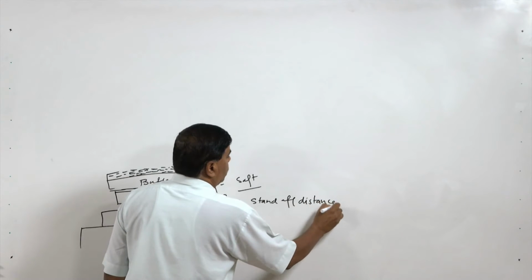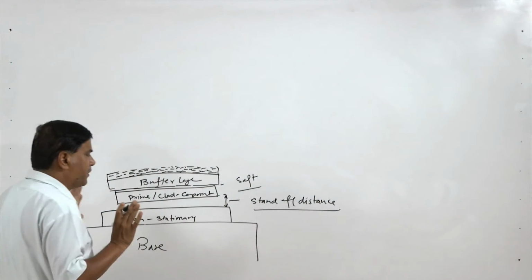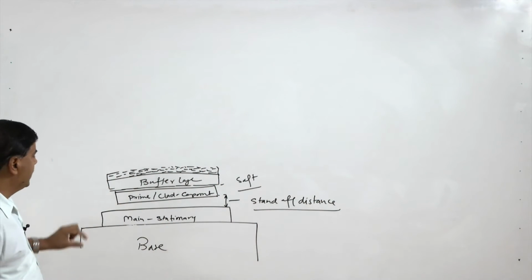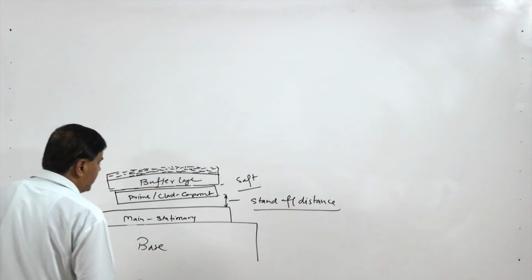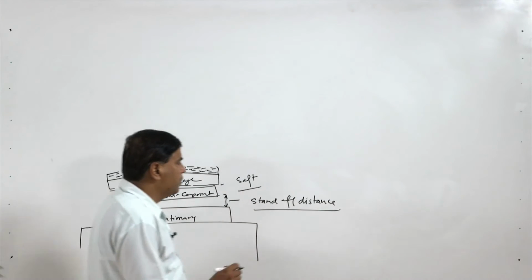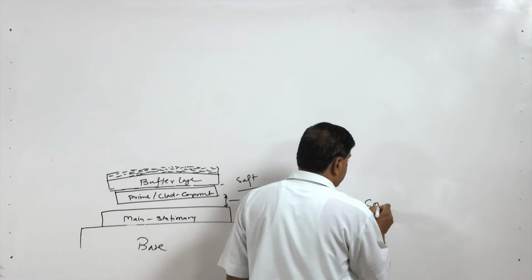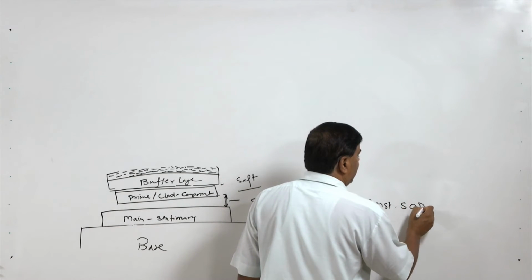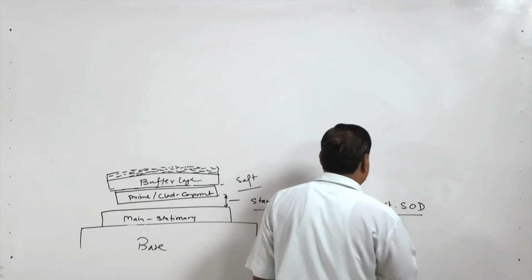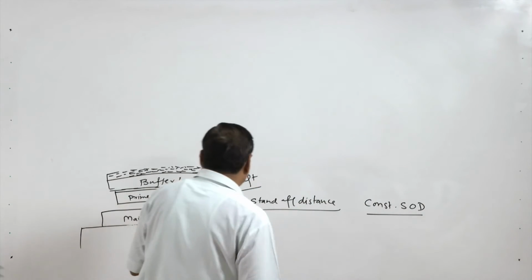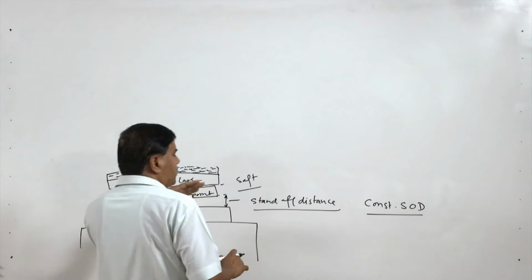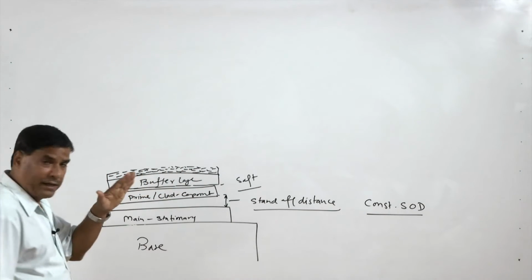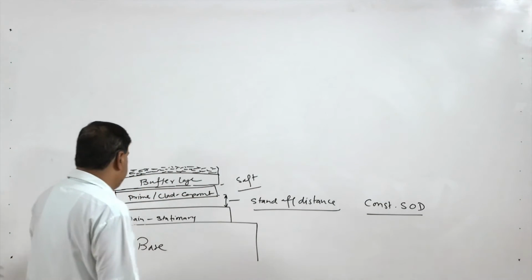This plays a crucial role in the development of a sound weld joint. In this case, the stand off distance is constant. Otherwise, it can be variable also